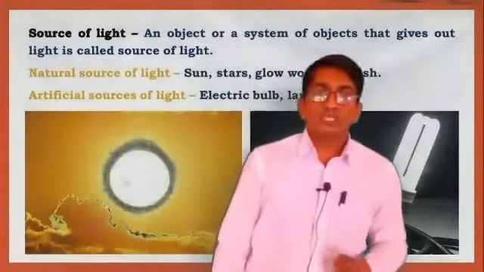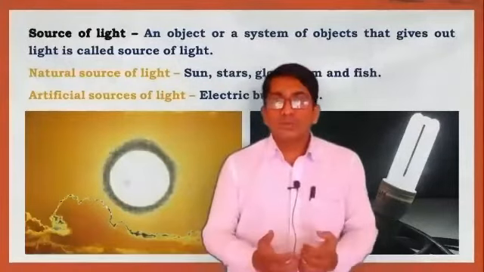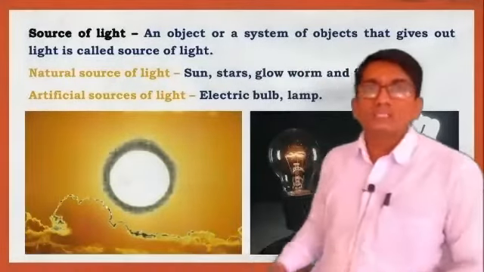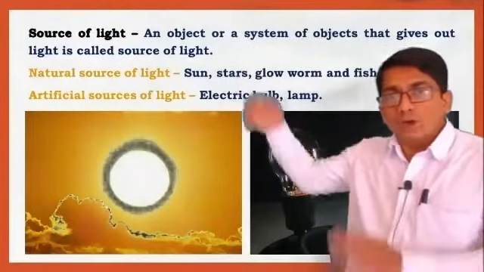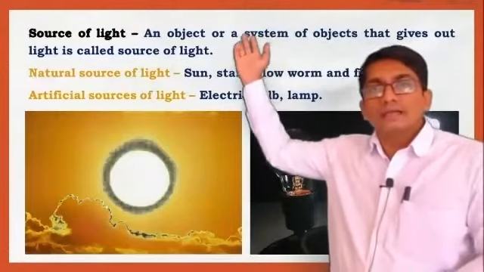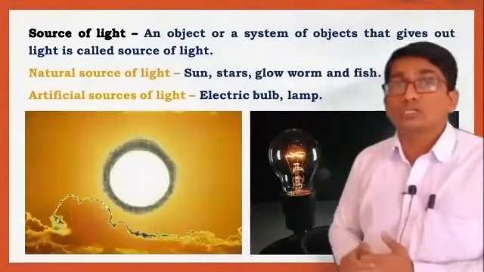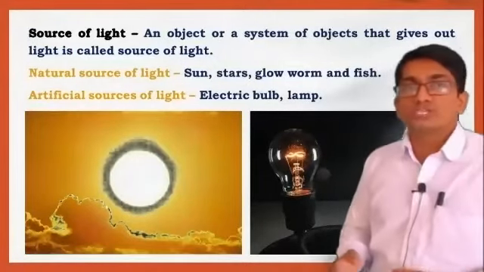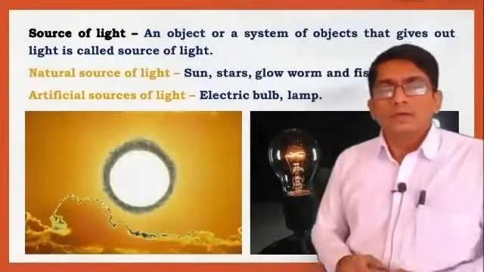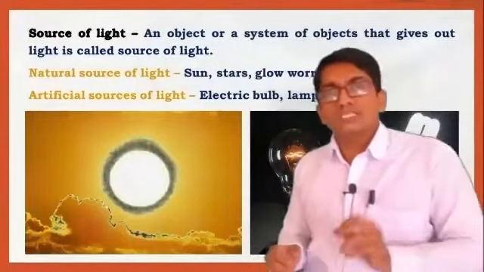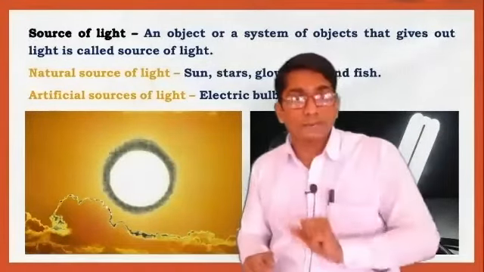Another topic is the sources of light. When an object or system of objects gives out light, it is called a source of light. What is the definition? An object or any system of objects that gives out light is called a source of light. According to sources of light, there are two types: first is the natural sources of light, and second is the artificial sources of light.